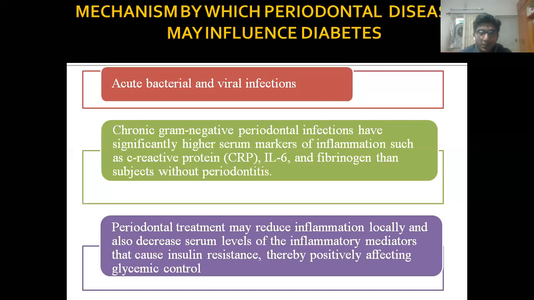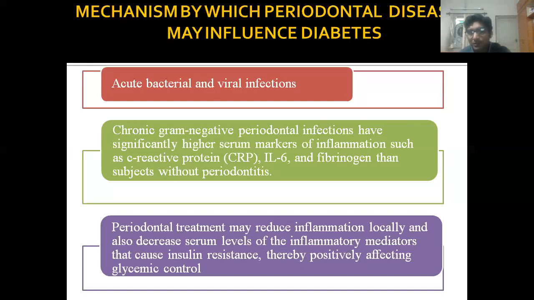This is the reverse slide. That is, if the patient is having an acute bacterial and viral infection, that means they have significantly higher markers of inflammation in blood, like interleukin-6 and fibrinogen, in subjects without periodontitis. And due to these higher serum markers, what will happen?